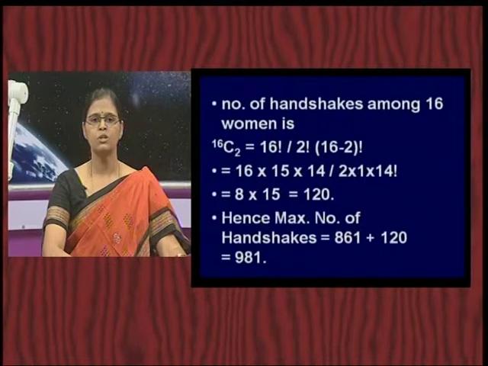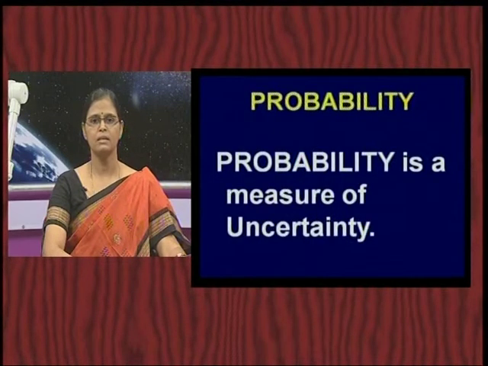Probability is nothing but a measure of uncertainty. You are going to see how to apply permutations and combinations, that is, the counting techniques, in solving problems on probability. By uncertainty, I mean that if something is not clear, if the outcome is not unique, then you are interested in guessing what the chances are that it would happen, isn't it?